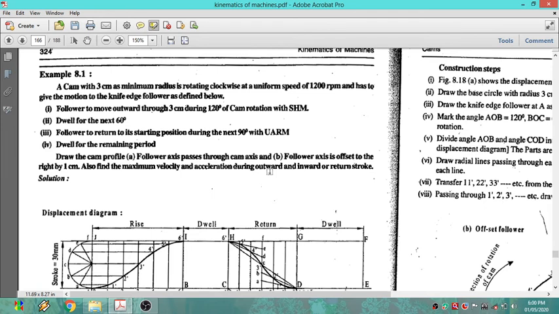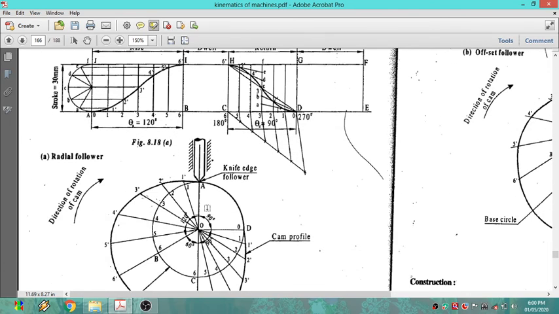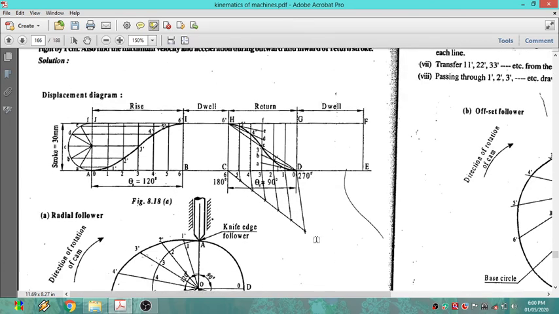We also need an A4 size sheet. You can take 10 to 15 A4 size papers, because I will explain how we can draw graphically. It is not analytical, it is graphical: how we can draw the displacement diagram as well as the cam profile. I will explain in detail.